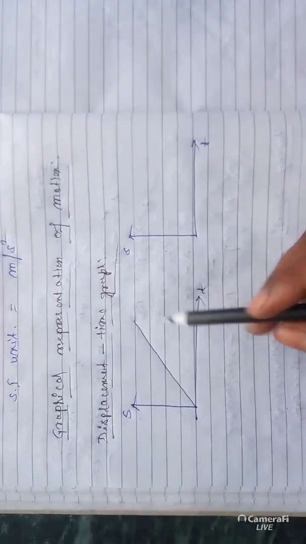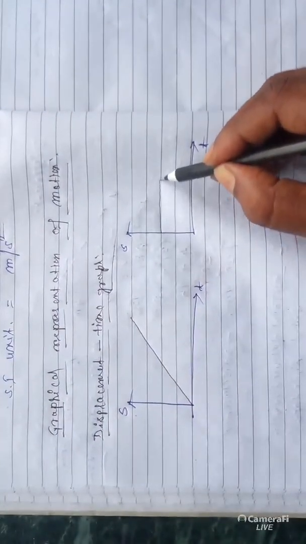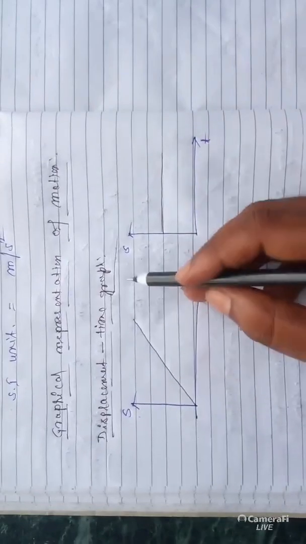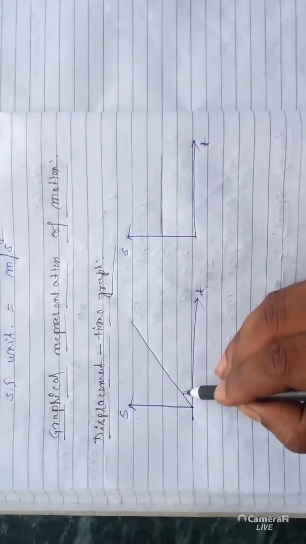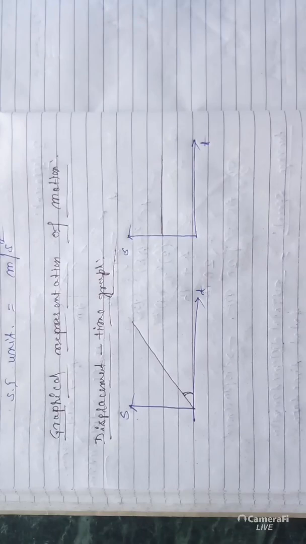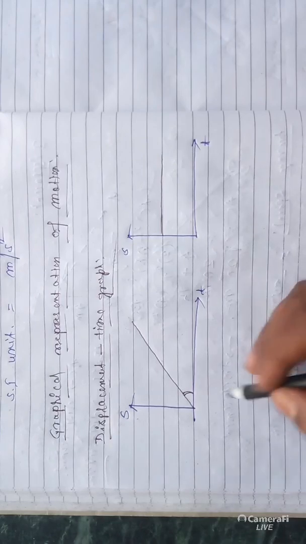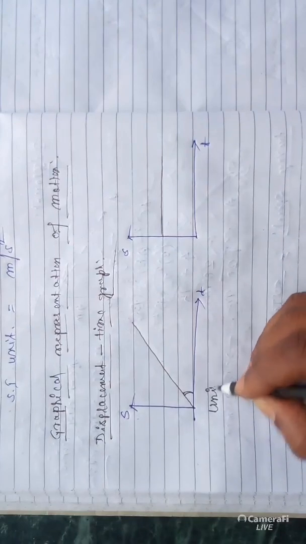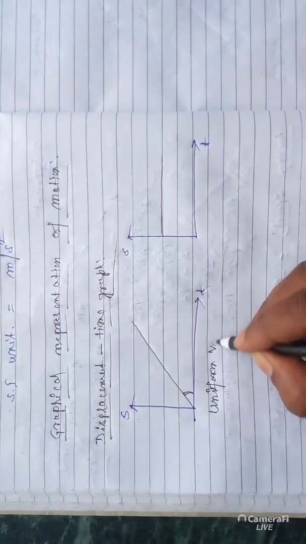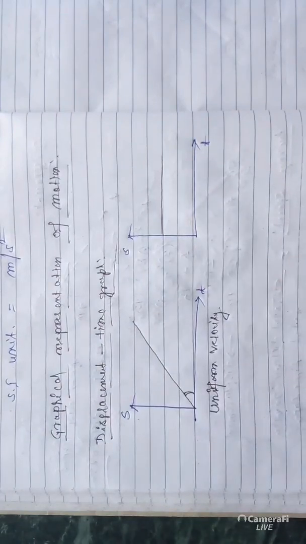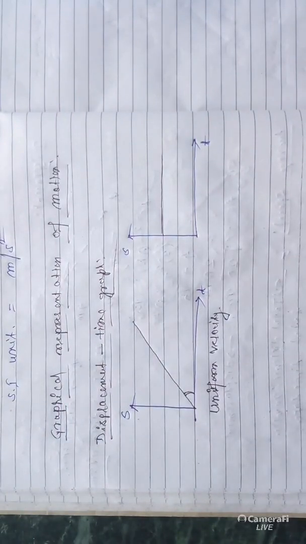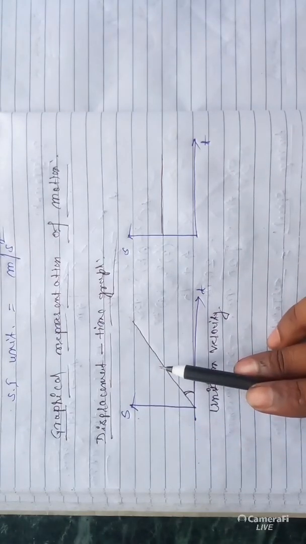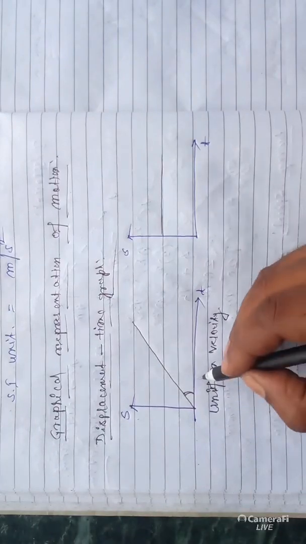It is a straight line passing through the origin. It is not parallel to the time axis; it is inclined with the time axis. Some inclination is there. Now, the distance versus time graph shows uniform velocity. We will discuss uniform velocity later. Uniform means same. That means with the passage of time, equal distance is travelled by the body in equal intervals of time.